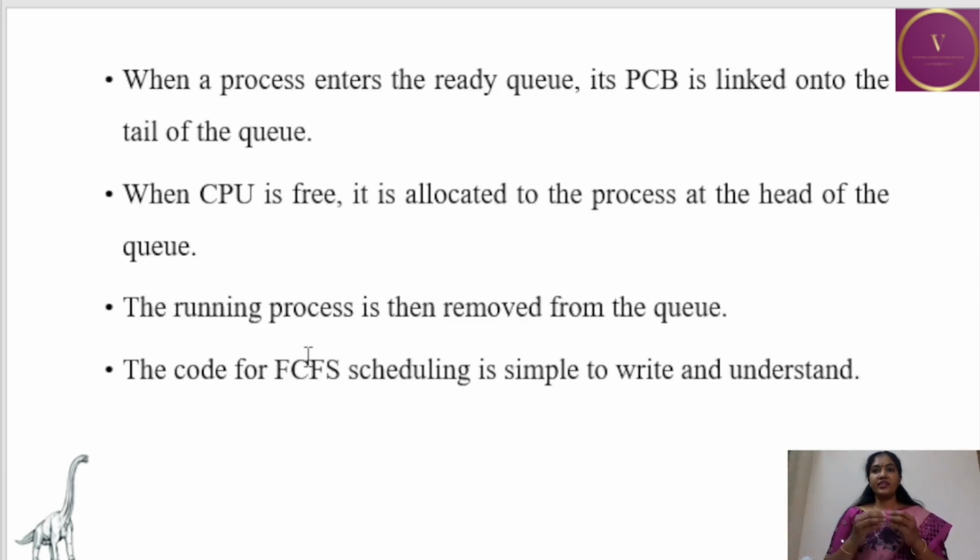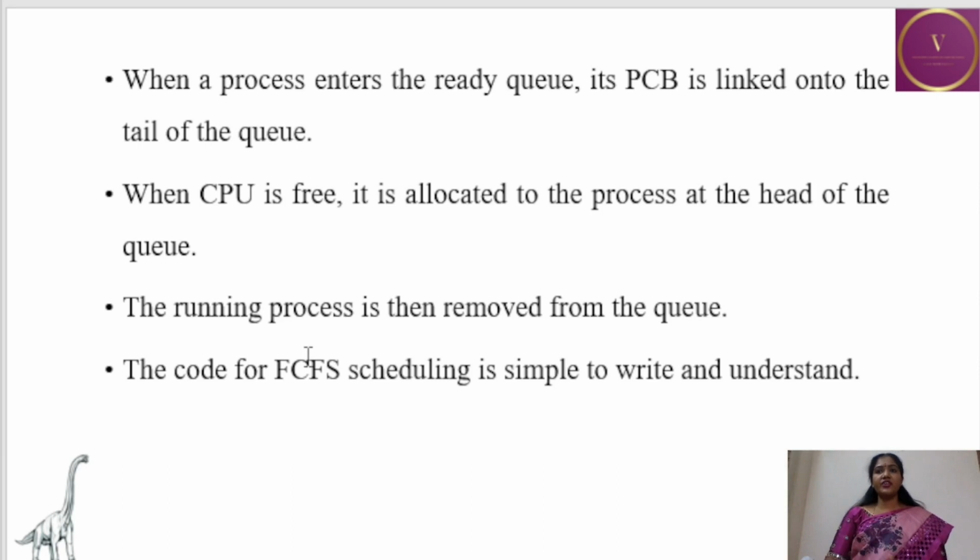When a process enters the ready queue, its PCB is linked onto the tail of the queue, and when the CPU is free, it is allocated to the process at the head of the queue. So this is what I explained. The process which is there in the head of the queue will be getting the CPU when the CPU is free, and when a new process enters into the ready queue, it will be in the tail of the queue. Okay, and whenever the process enters into the ready queue, its process control block will be linked to the tail of the queue. So any process can join the queue from the tail of the queue.